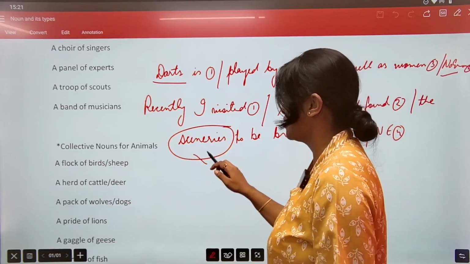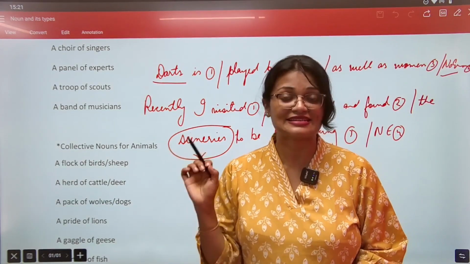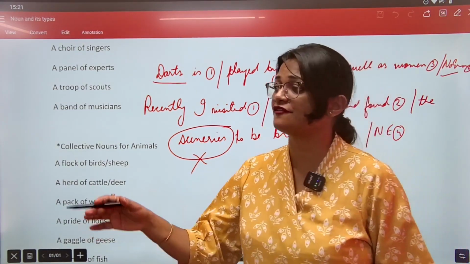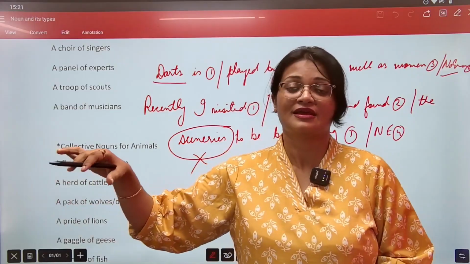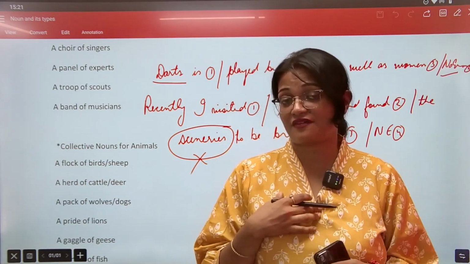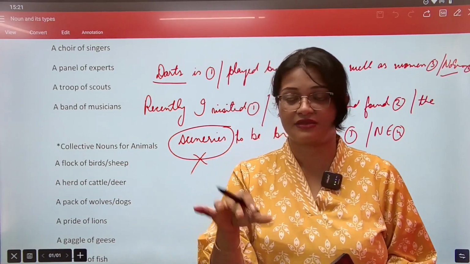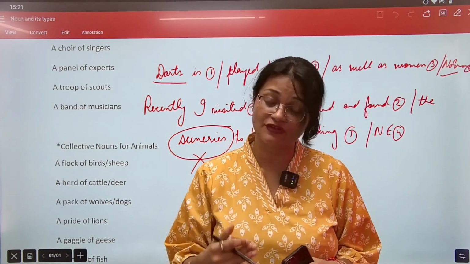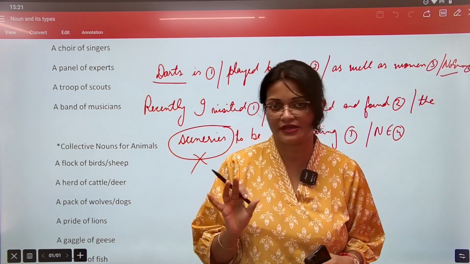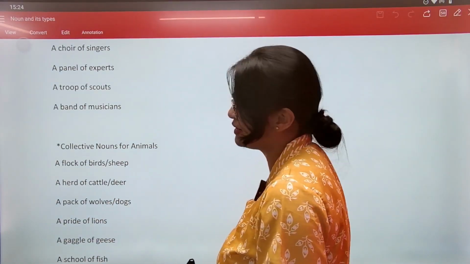This is the error. We never write sceneries. It should be always scenery. Sceneries जैसा कुछ word होता नहीं है. Okay? So even though you visit a number of places and you like so many different places, when you describe it to someone, you don't have to say, I found the sceneries very beautiful. No, you have to say, I found the scenery very beautiful, even though you have visited more than one place. But use singular. कुछ words का हमेशा singular ही use करते हैं. It's always scenery. ठीक उसी तरह कुछ words हमेशा plural ही use करते हैं.